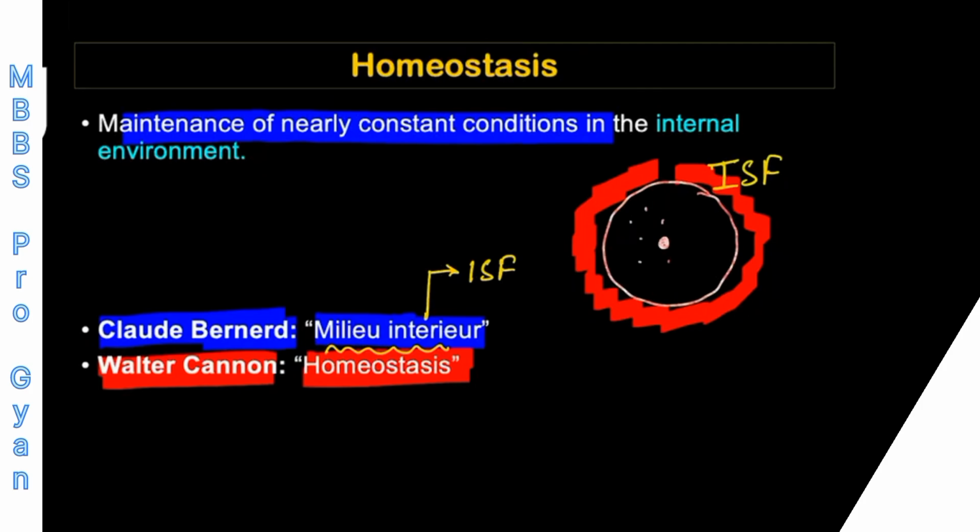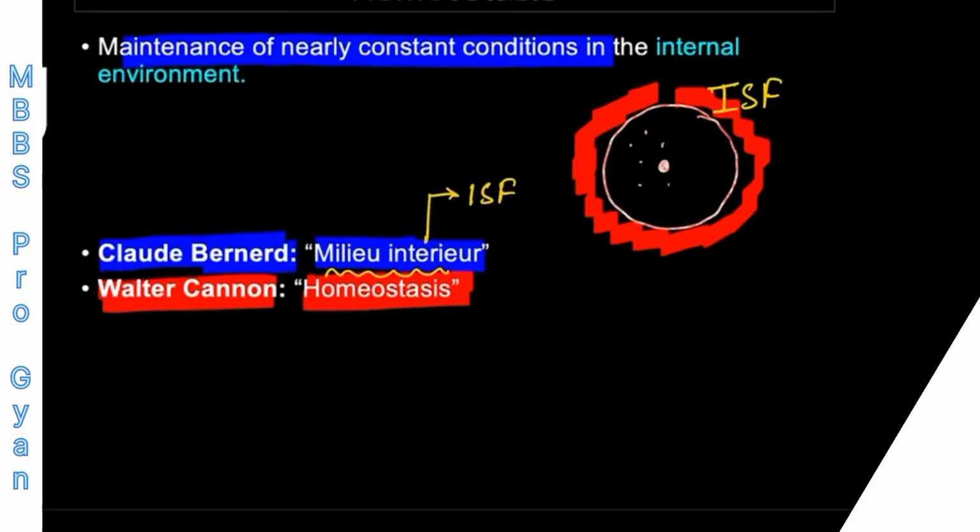Now the next concept is how a cell maintains the homeostasis, how a cell maintains the internal environment constant. For maintenance of homeostasis, you know there are control systems in our body. The control systems mainly are of two types.